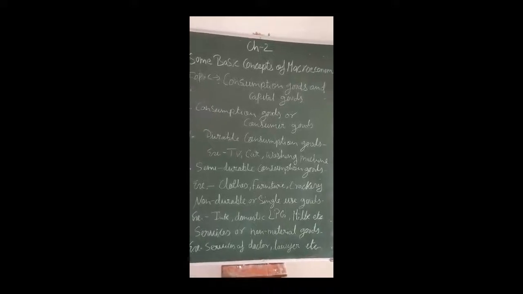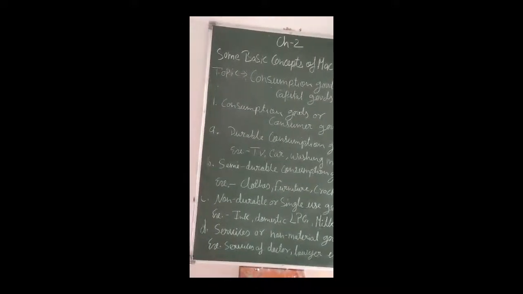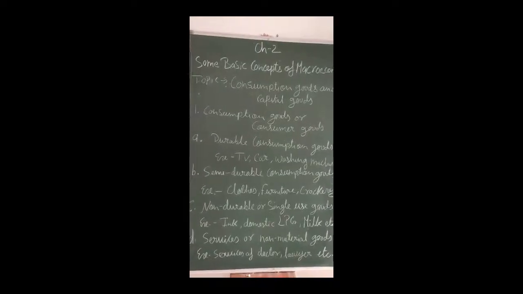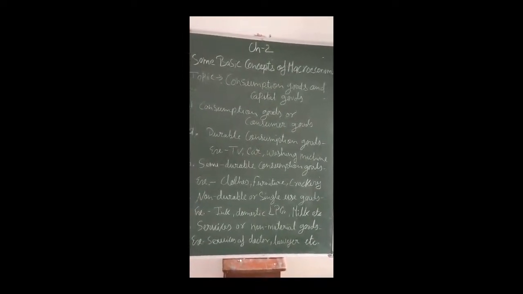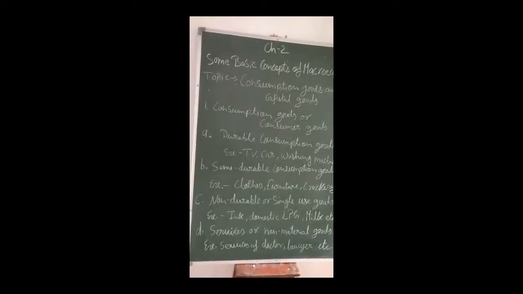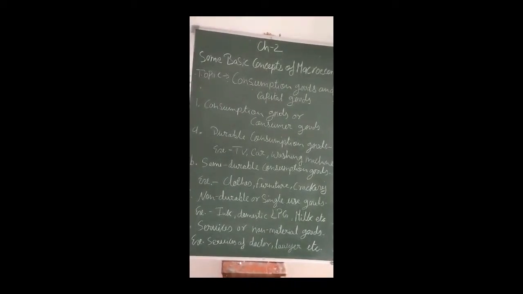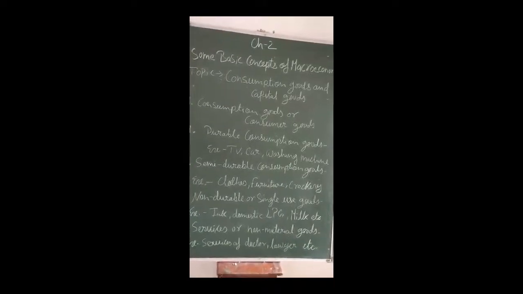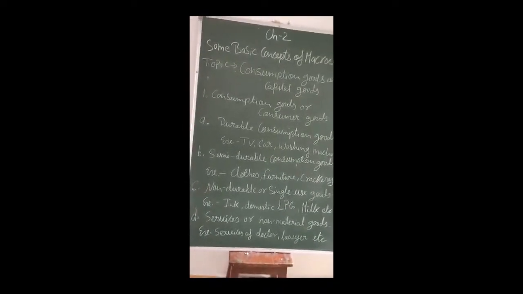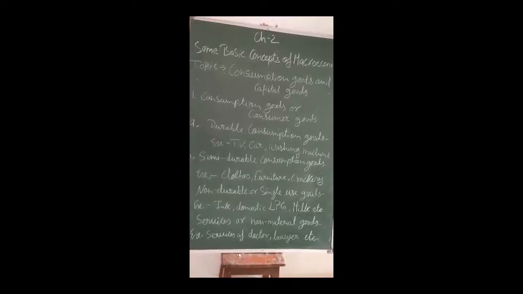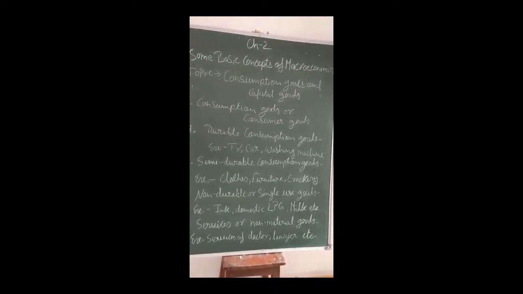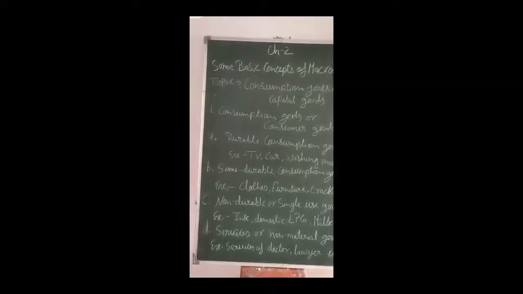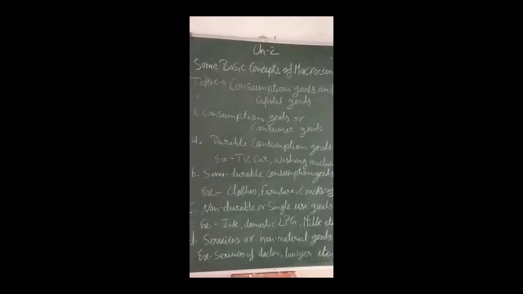The examples are cloth, furniture, crockery, etc. The next is non-durable or single-use goods. They are single-use, one-time satisfying goods. Ink, domestic LPG, milk, bread, butter, biscuits are examples. The next is services or non-material goods. The examples are services of doctors, lawyers, internet services. All of this comes under the category of non-material goods.